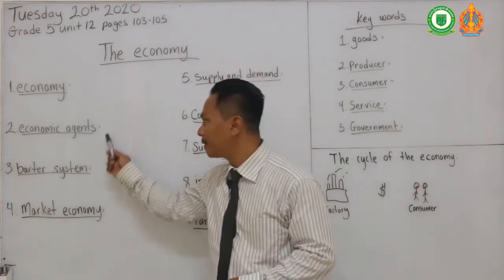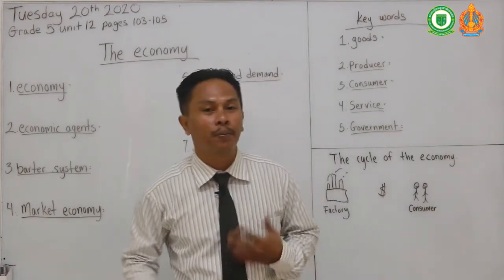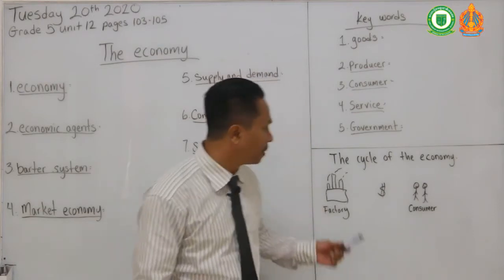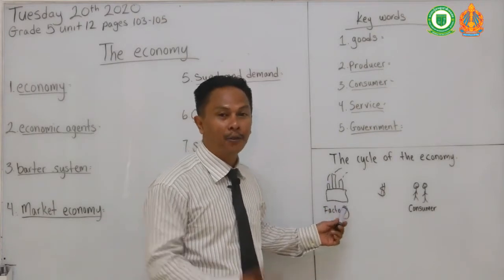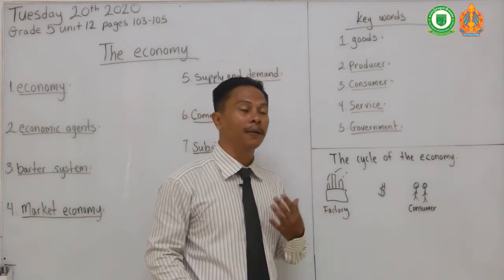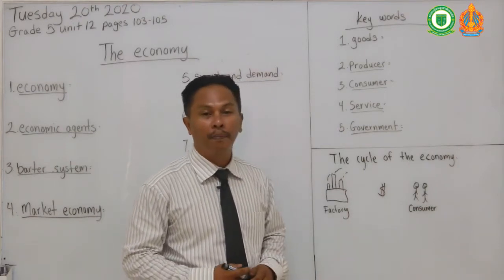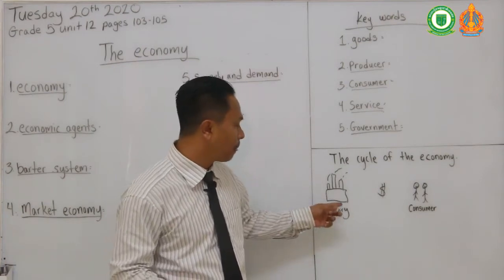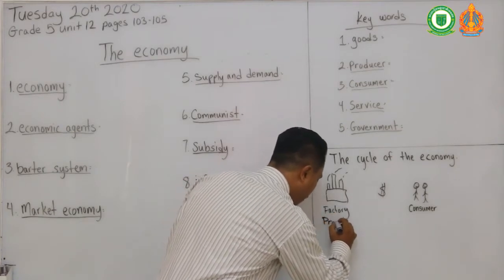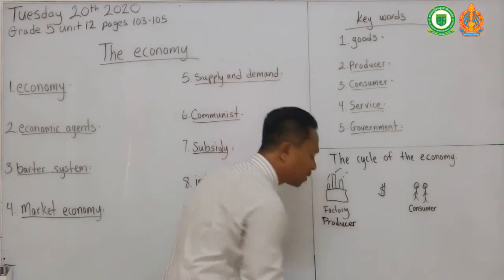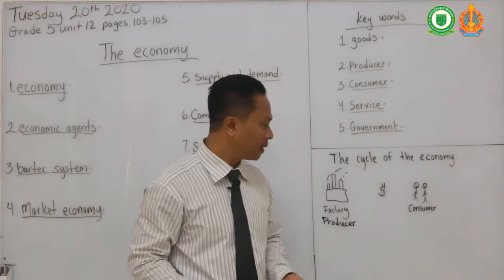So these words right here are going to be for your task 1. We're not going to get into it right now. Right now, I want to explain to you the cycle of the economy. Here, I drew a picture of a factory. A factory, you have like a rice mill factory, a shoe factory, anything that produces or does production. So a factory, we could call it a producer. They make stuff like shoes, clothes.